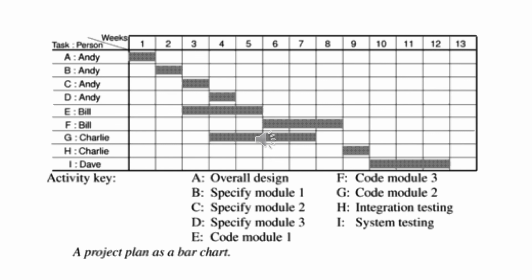It is drawn up taking account of the nature of the development processes. That is, certain tasks must be completed before others may start, and the resources that are available. Here, for example, activity C follows activity B because Andy cannot work on both tasks at the same time.